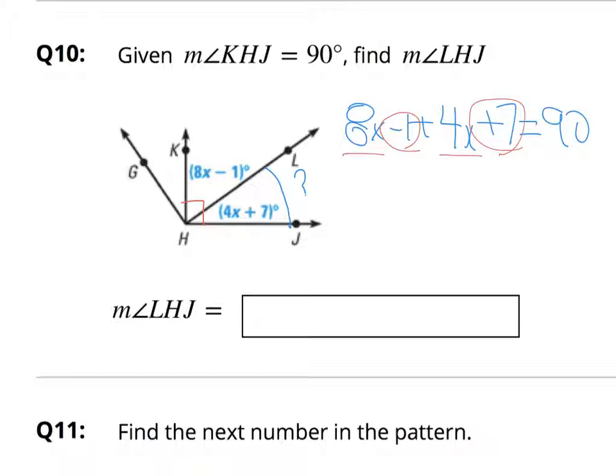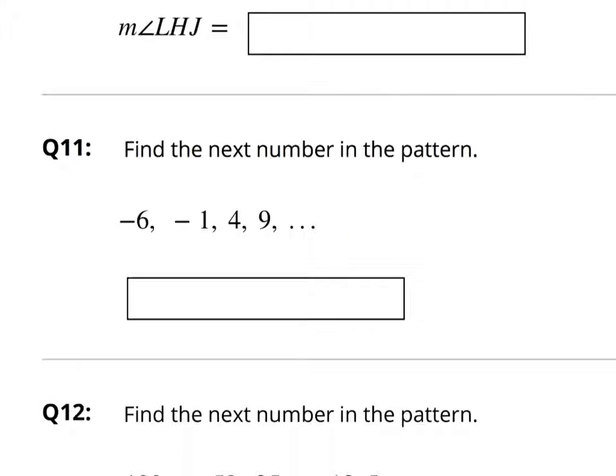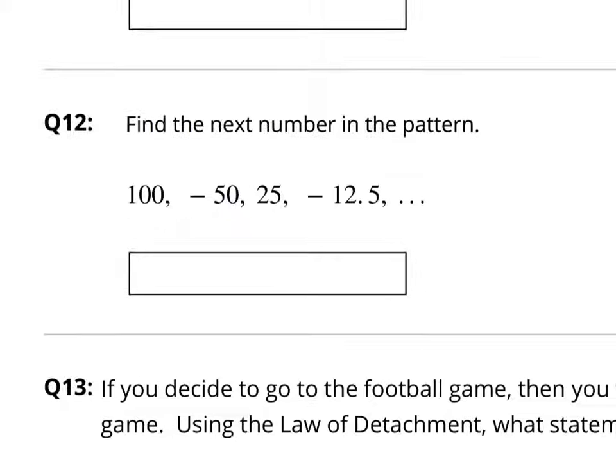Okay, that's number 10. Number 11 wants you to figure out what's the next number in the pattern. We go from -6 to -1, so we're going from a small to a bigger number, and we keep going to bigger numbers. Maybe it would help for you to figure out what changes from 4 to 9, and what they change from -1 to 4. What are they adding to this? So what's the next number after 9? You type that in here.